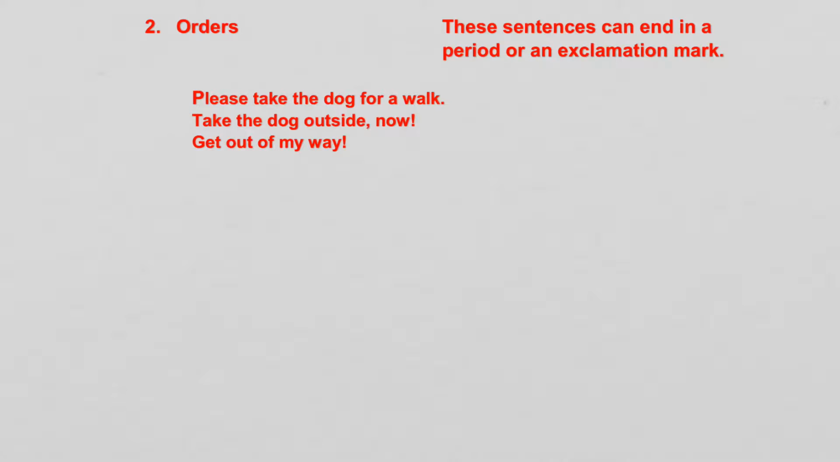So we have 3 examples of orders that are not interjections, and the first example has a period at the end, and the next 2 examples express varying degrees of emotion. So let me just read them out. Please take the dog for a walk. Take the dog outside now. Get out of my way!